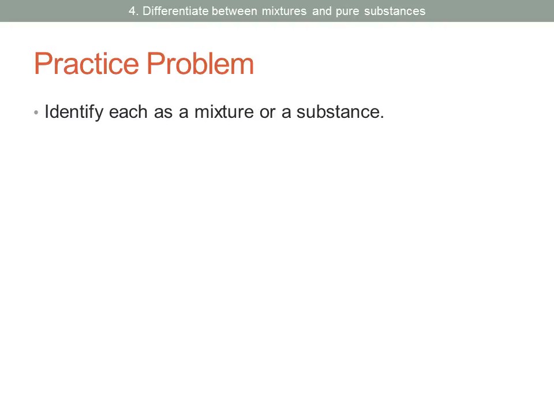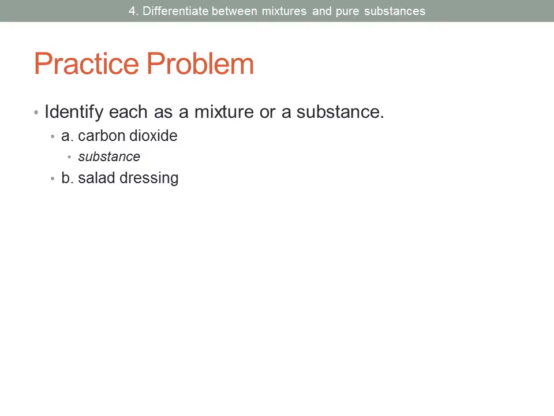Here's a practice problem. You need to identify each as a mixture or a substance. So ask yourself, if we take a look at a sample of this material, are all the particles going to be exactly the same, or will there be different particles in it? Carbon dioxide, that would be a substance. Every molecule of carbon dioxide would be the same. In fact, they'd all contain one carbon atom and two oxygen atoms, thus carbon dioxide.